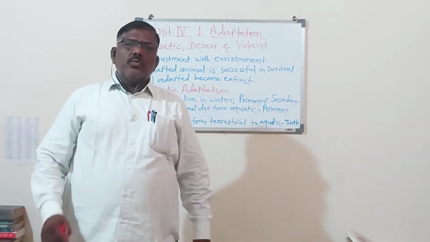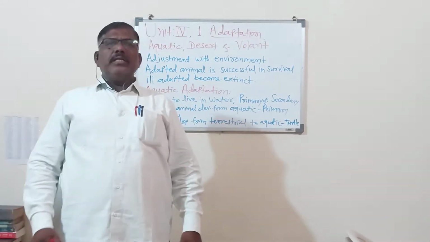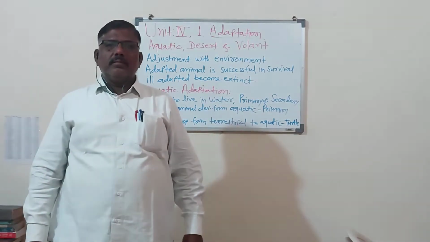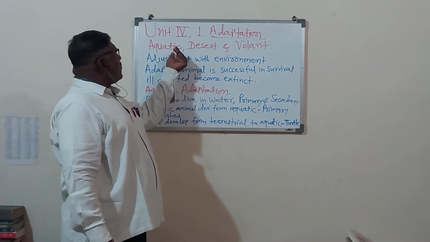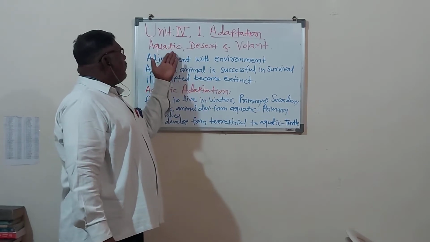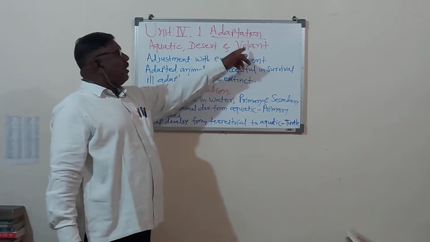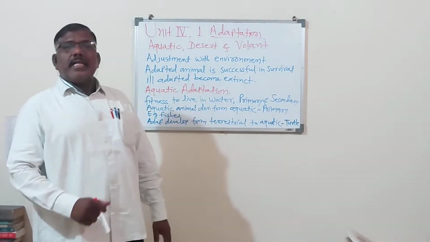But the question is, what is adaptation? We know that we have to study the 3 types of adaptation: aquatic, desert and aerial. But what is adaptation?